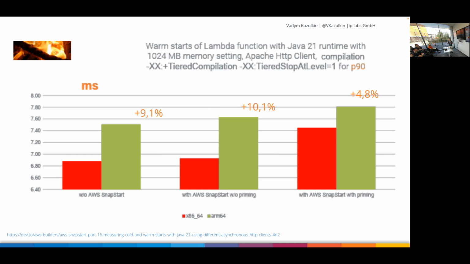So basically, it's now up to you just to figure out. You can give more memory, and then maybe 10% more memory, and you will have comparable results between them. But then you will pay maybe 10% more because of 10% memory. But ARM architecture is 25% cheaper. So there is a use case, and I think the difference is not huge. But if you find the right memory settings, you can save maybe 10-15% with ARM architecture.